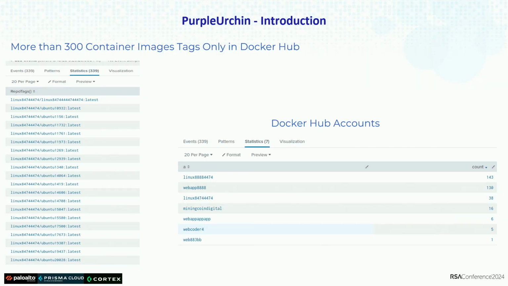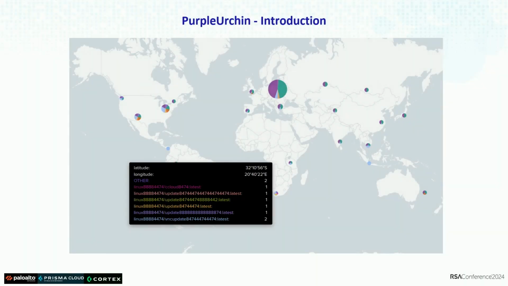This is a statistic about the number of Docker Hub accounts that he created, 143,130. There is a bunch of GitHub accounts that he created, and we were able to recover 300 containers, about 30 gigabytes just in the form of containers. This map is not where the containers connected with. This map is where the containers were actually executed.